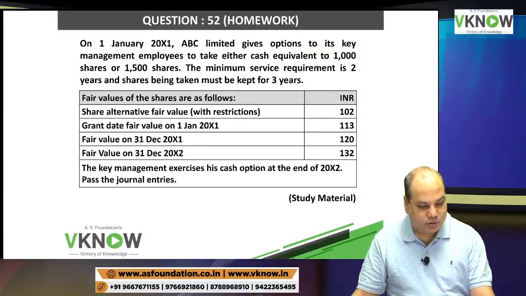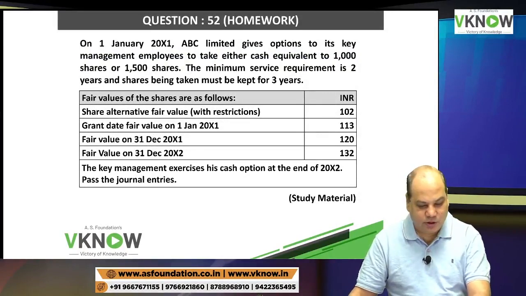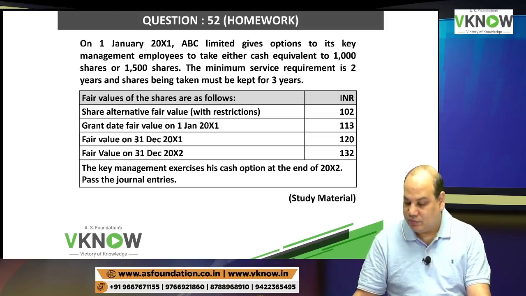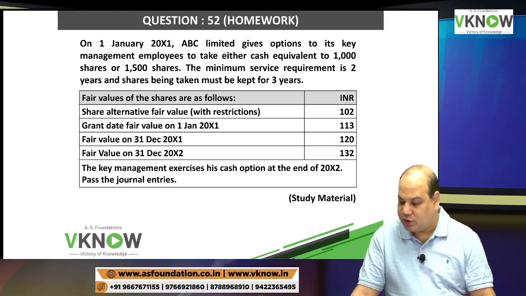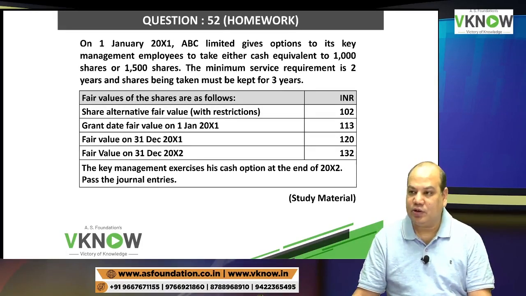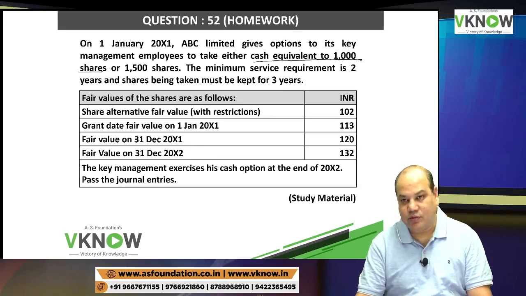Now question number 52, turn the page. You will be happy to note it is an exact replica of the previous question. On 1st January 20x1, ABC Limited gives an option to its key management employees to take either cash equivalent to 1000 shares, or 1500 shares. If you want cash, you get the equivalent of 1000 shares; if you want shares, you will get 1500 shares.